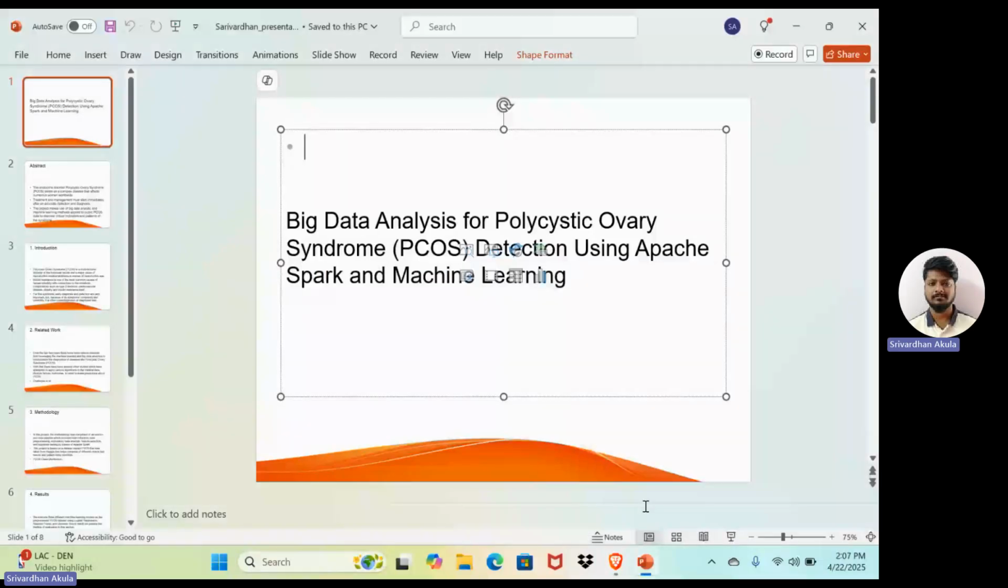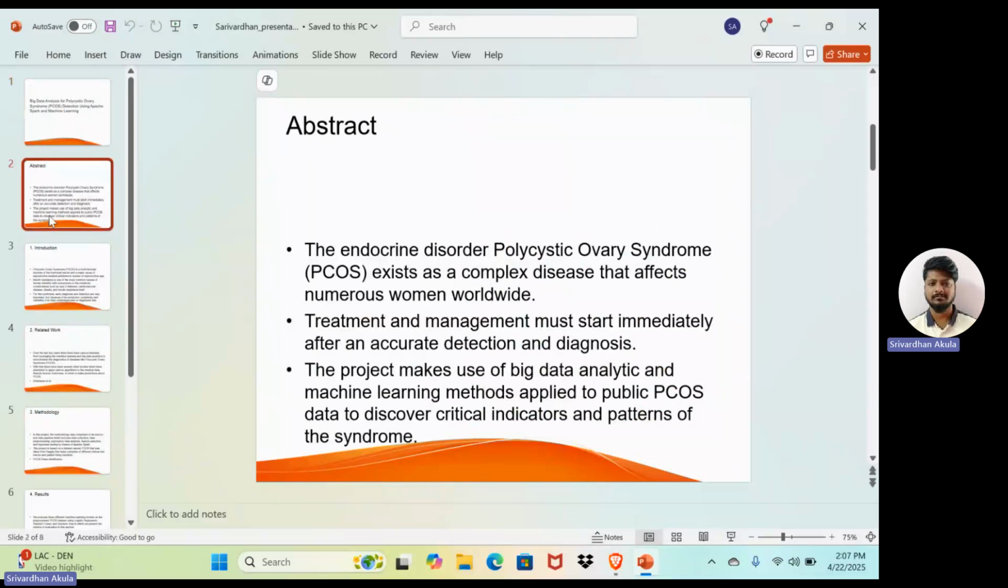I am Srivardhan Akula, and today I will talk about how we used computer programs and big data to help find out if someone has PCOS. Generally, PCOS means polycystic ovary syndrome, which is a health problem many women face. We use a tool called Apache Spark that helps us work with large amounts of data quickly.